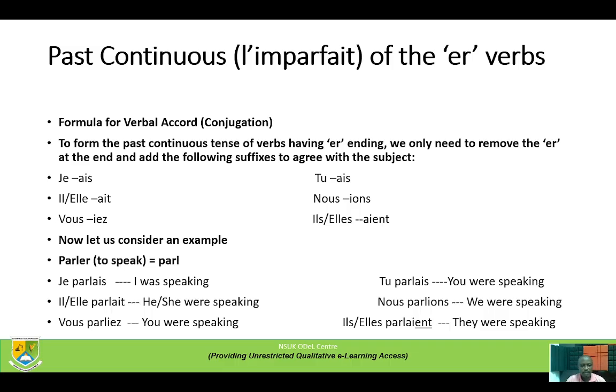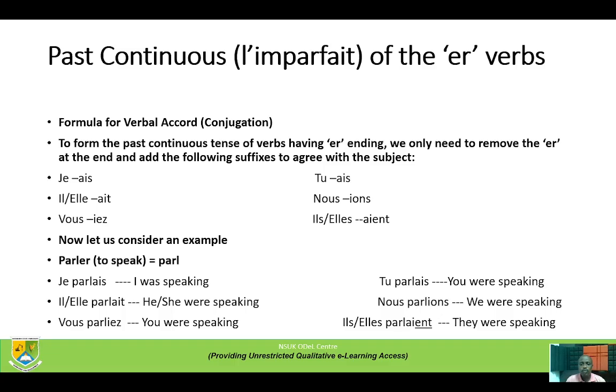Parler, to speak, that is parl. Je parlais, I was speaking. Il or elle parlait, he or she was speaking. Vous parliez, you were speaking. Tu parlais, you were speaking. Nous parlions, we were speaking. Ils or elles parlaient, they were speaking.